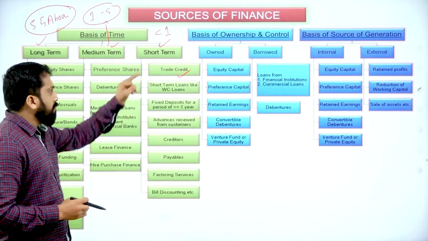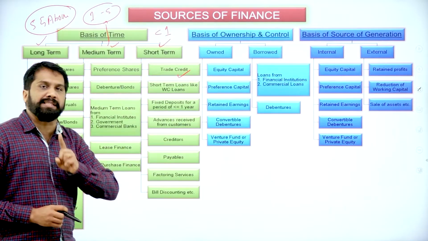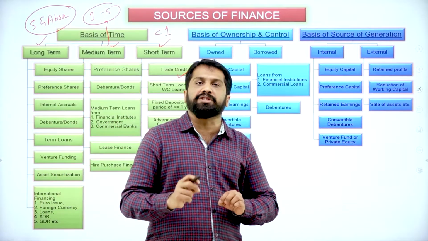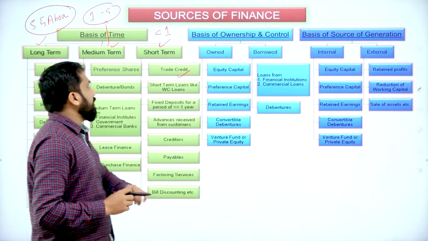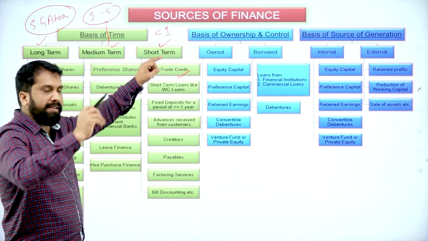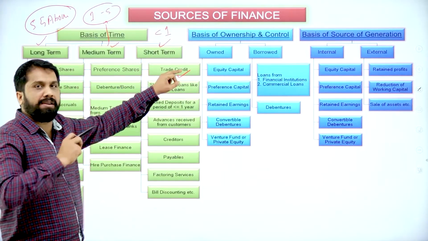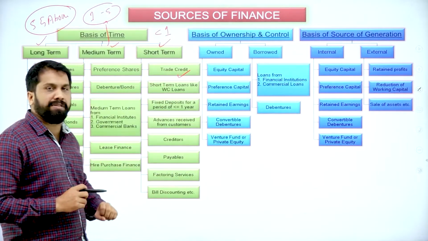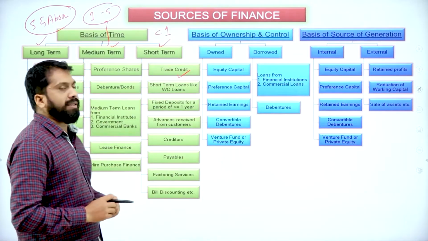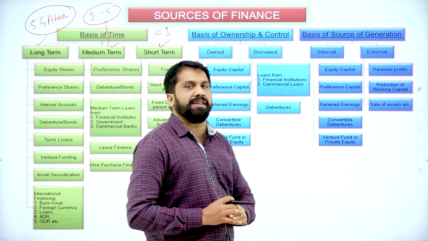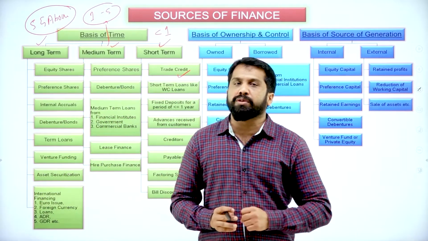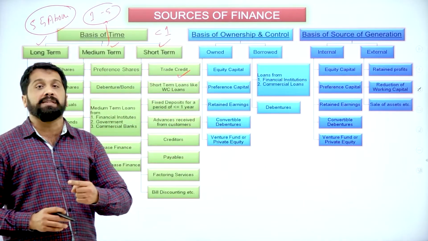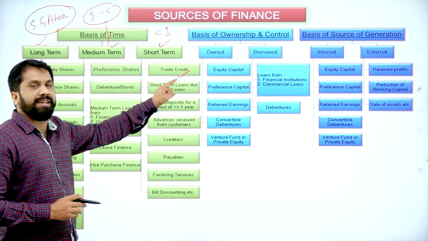Again, I'll repeat. For everything, I'll give you one example. You write down there itself so that it is easy to understand. Like in short term heading, below that you write down trade credit. Whatever example I'll give you, just write down so that you can understand everything. Now, first one, trade credit. Trade credit is very simple. You have sold goods, but you will collect money after 2 months, after 3 months. That is called trade credit.